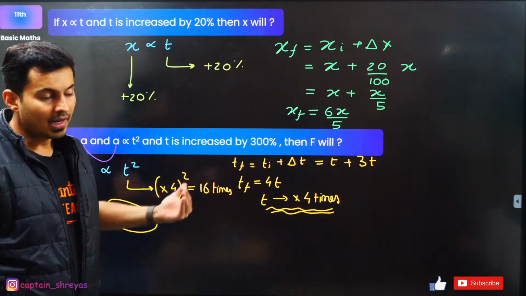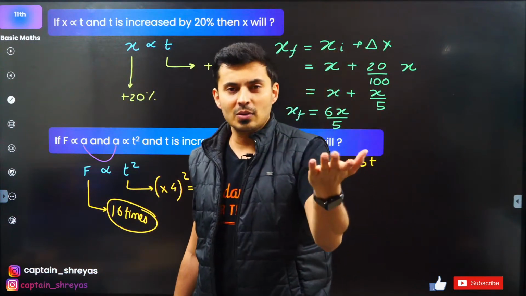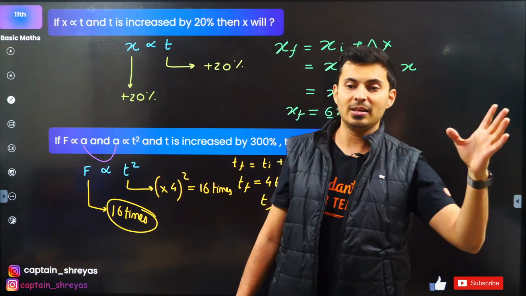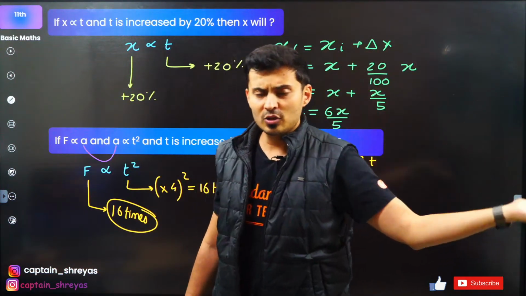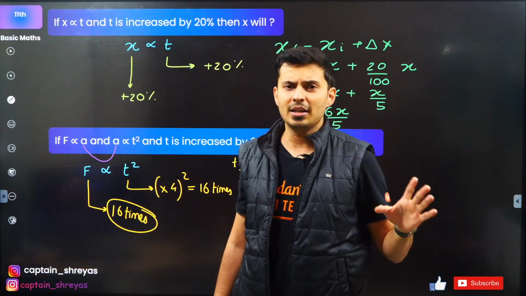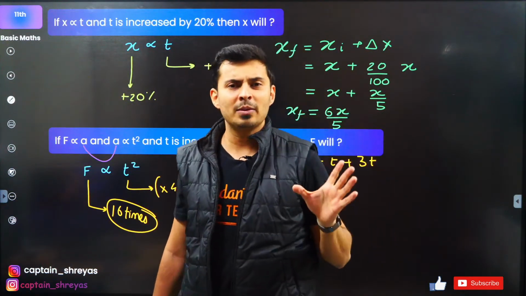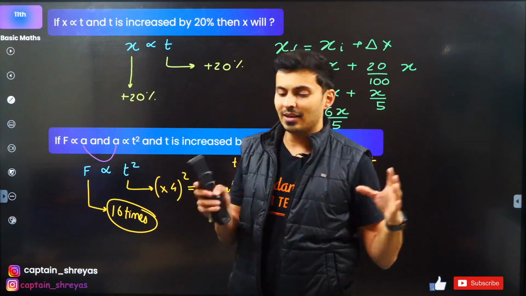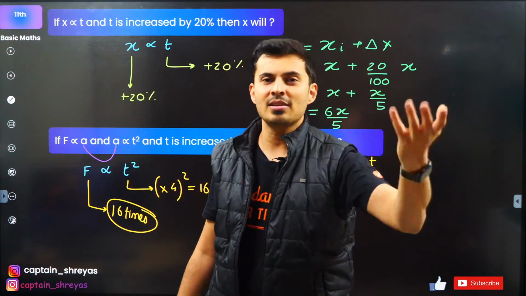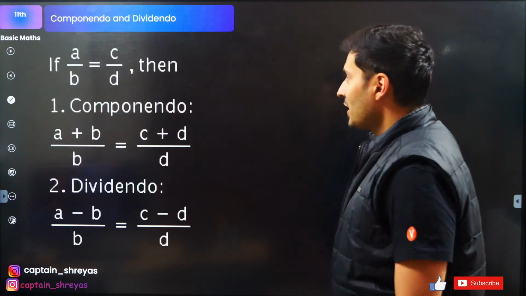After this, anytime you land up at such a point where generally in NEET also you would have seen so many questions. This becomes double, this becomes 100 times, this becomes 20 times, this is increased by so much %, this is reduced, so much is taken out, how much is left, and some formula will be applicable. Momentum, kinetic energy, EMF, magnetic field, electric field, some formula will be there. You should be able to understand something is related to something, understand the relationship. This increases so much, that decreases or increases so much. That's all. Done with ratio and proportions?